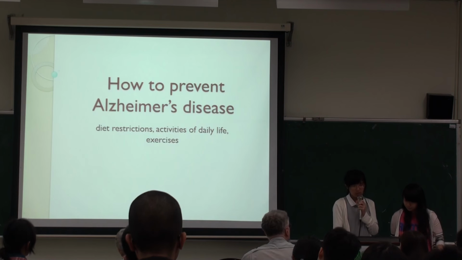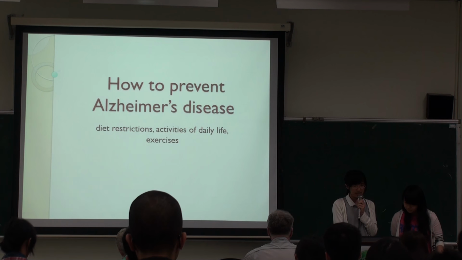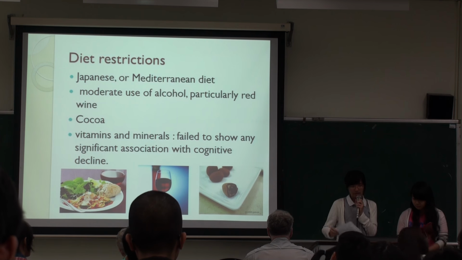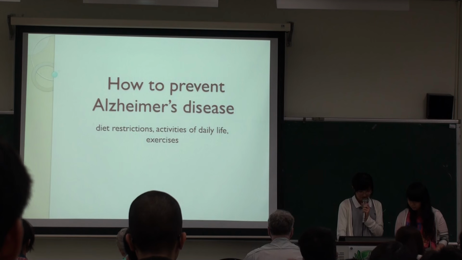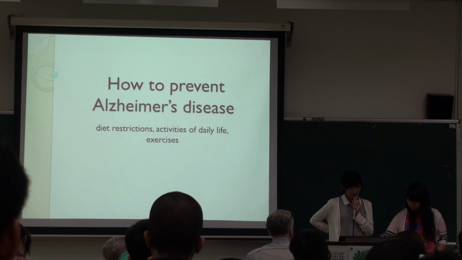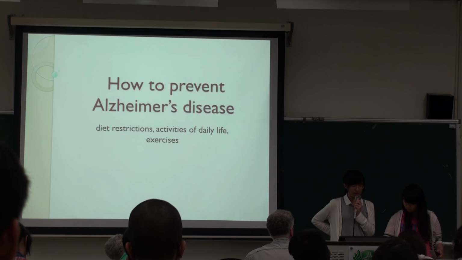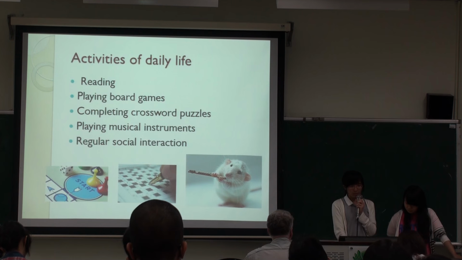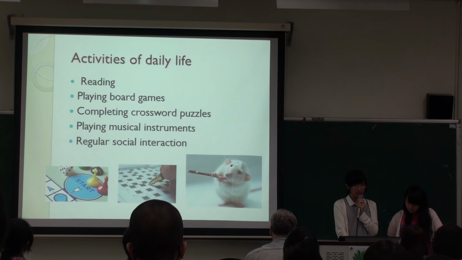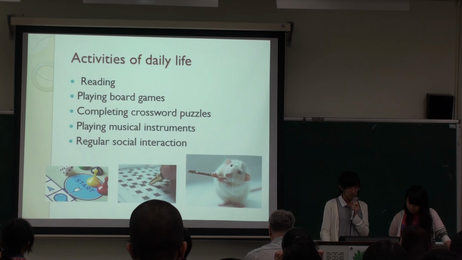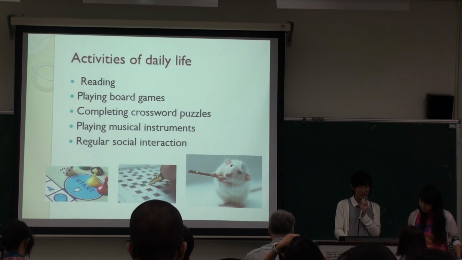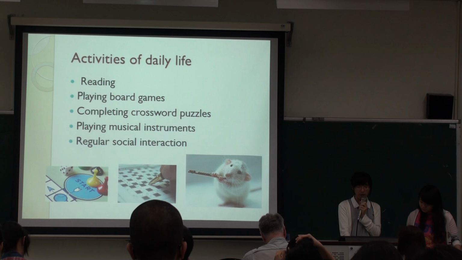Now we want to introduce how to prevent Alzheimer's disease. First, we can use diet restrictions, such as the Mediterranean diet. A beneficial cardiovascular effect has been proposed as a mechanism of action. And the second, we want to introduce activities of daily life. Some life experiences result in more efficient neural functioning, providing the individual a cognitive reserve that delays the onset of dementia manifestation.